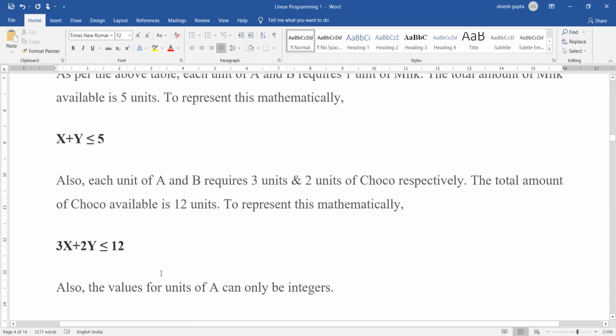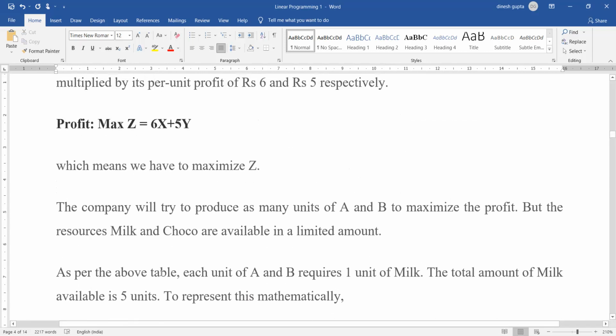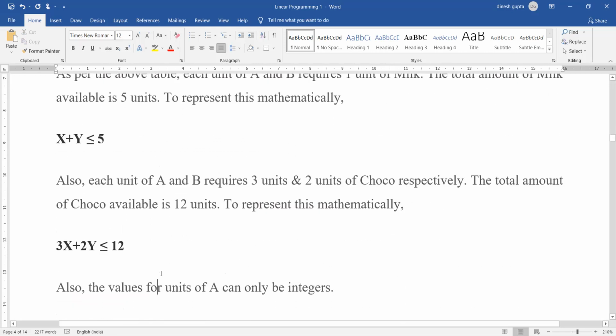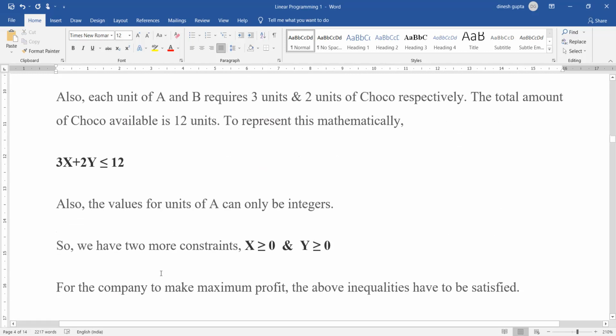Let's check this out: 3x plus 2y less than or equal to 12. So we have one objective function, that is Z equals 6x plus 5y, and two constraints, that is x plus y less than or equal to 5 for milk and 3x plus 2y less than or equal to 12 for choco. Now the values of x and y have to be greater than or equal to 0, they cannot be negative.